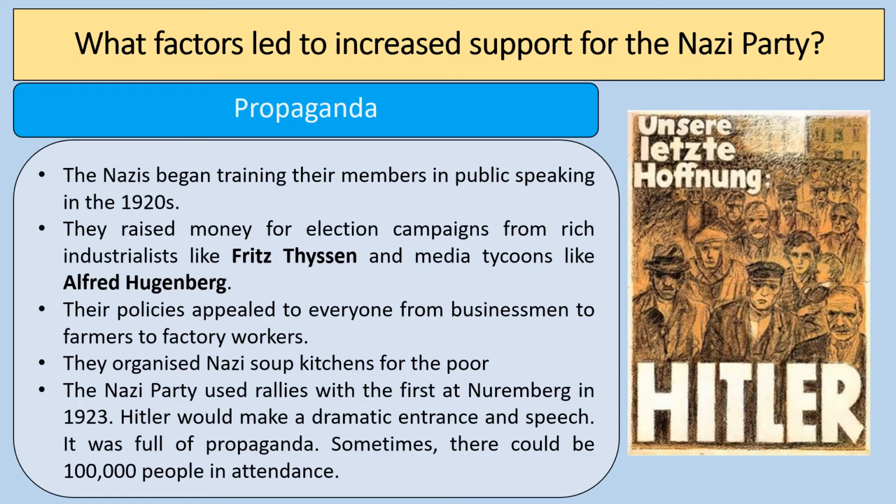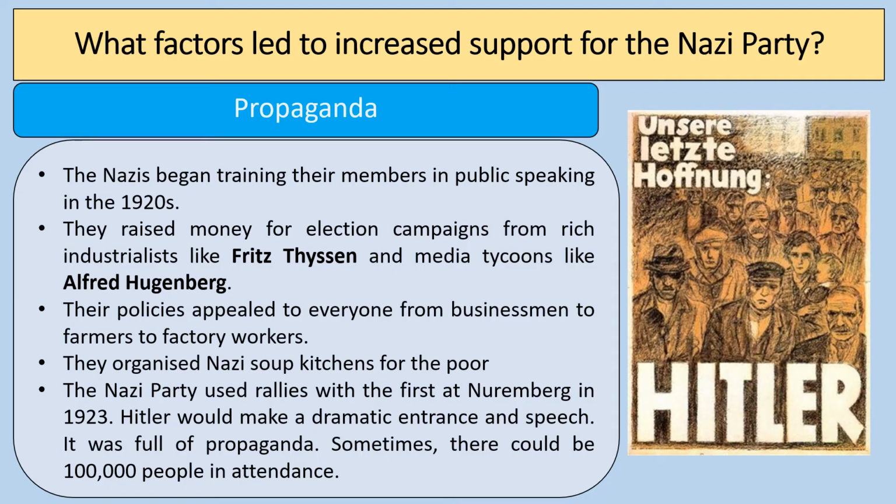Propaganda was crucial, and again, much of the foundations of the Nazi Party were laid in the 1920s. The Nazis trained their members in public speaking and propaganda in the 1920s. They were able to raise money for election campaigns from rich industrialists like Fritz Thyssen, media tycoons like Alfred Hugenberg. And I think one of the crucial things with Nazi policies and their propaganda was their policies appealed to everybody from businessmen to farmers to factory workers.